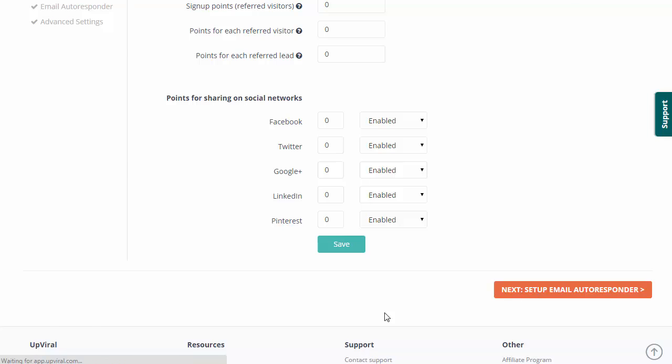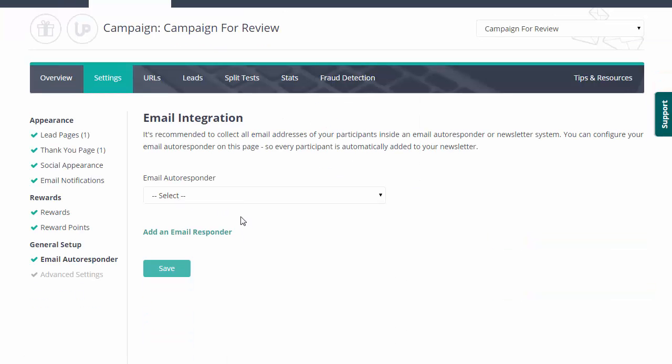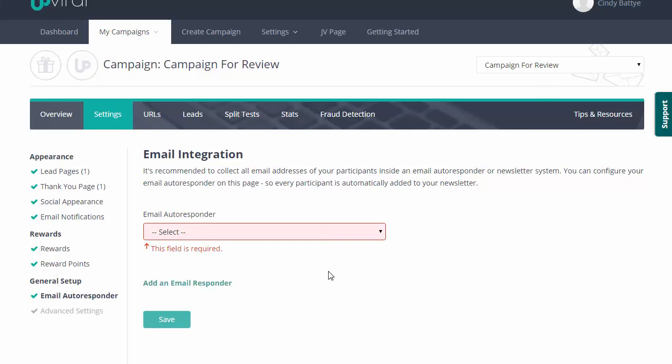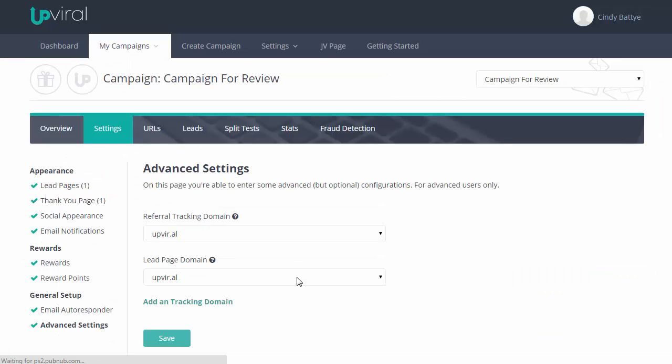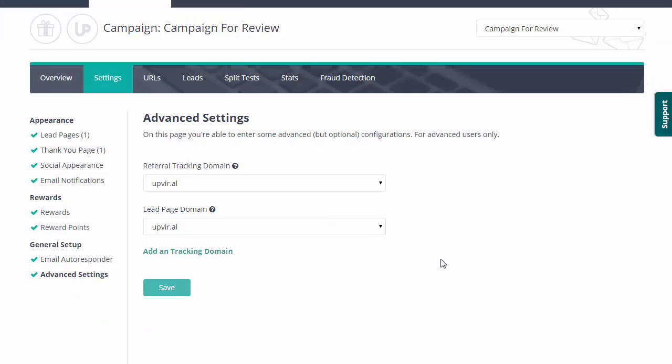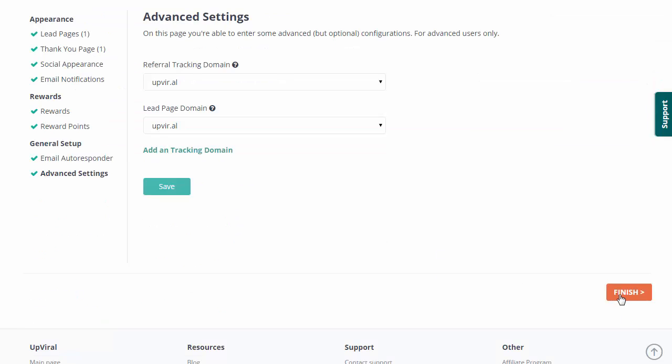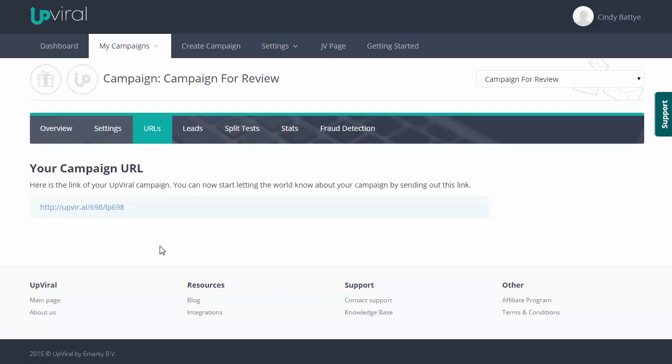I'm going to click the next step, which is the email autoresponder. From here, you're just going to integrate it with whichever system you are using. I'm just going to go ahead and jump to the next step right here, which is the advanced setting. This is where you can set up some tracking domains. It's a little advanced. You don't have to do that. And then I'm just going to click on finish at the bottom, and now we have our entire campaign set up. That took me about 5 to 10 minutes to explain everything.